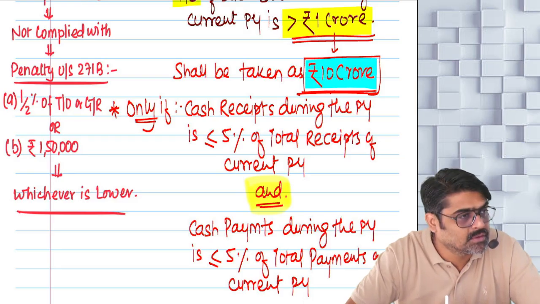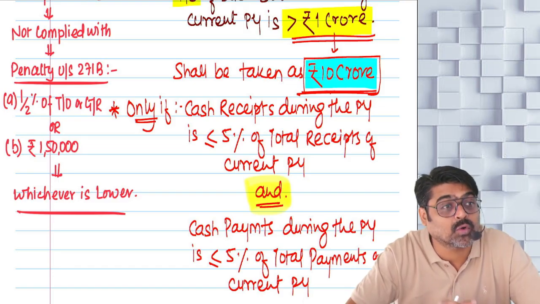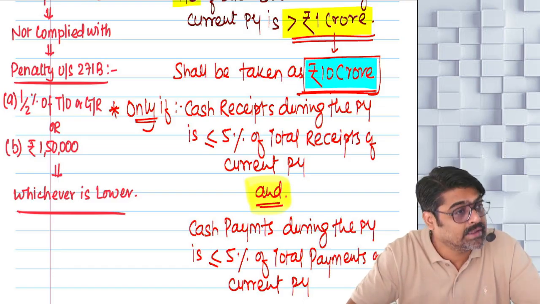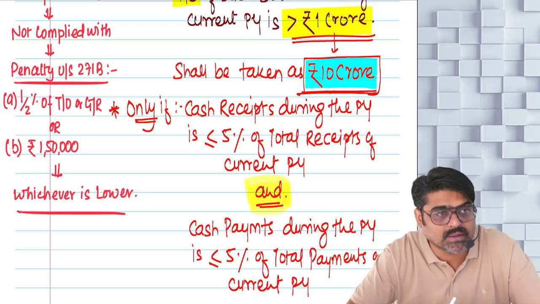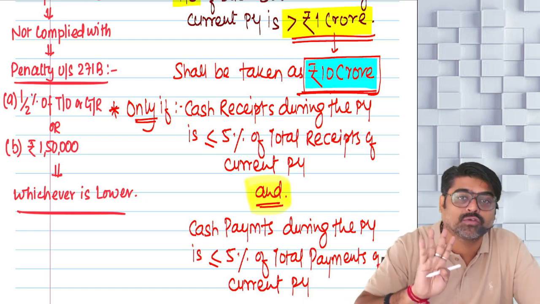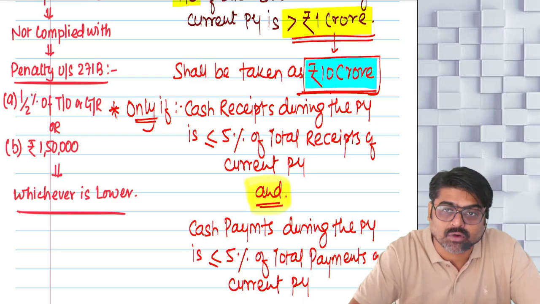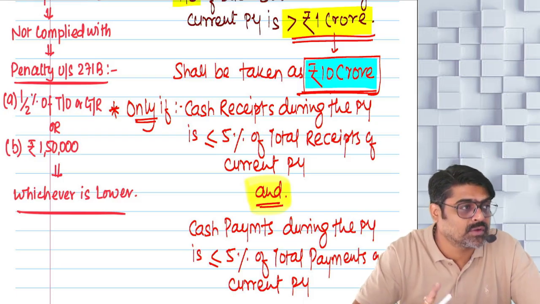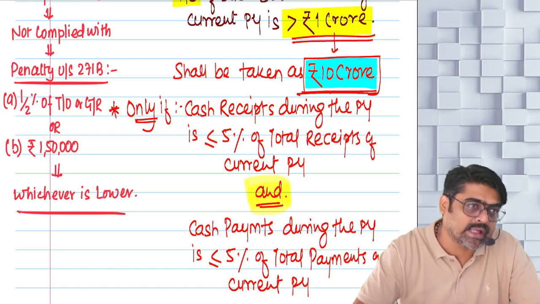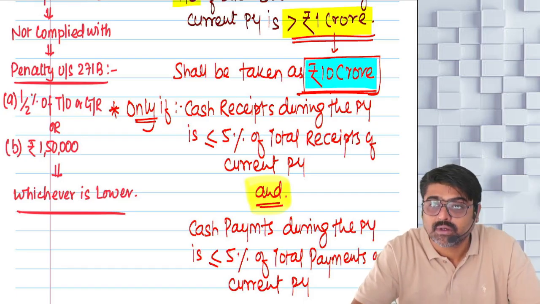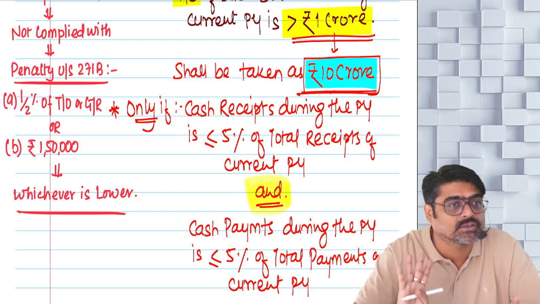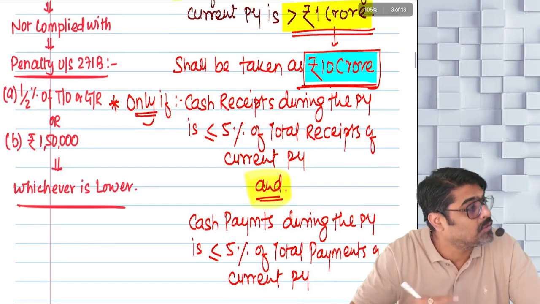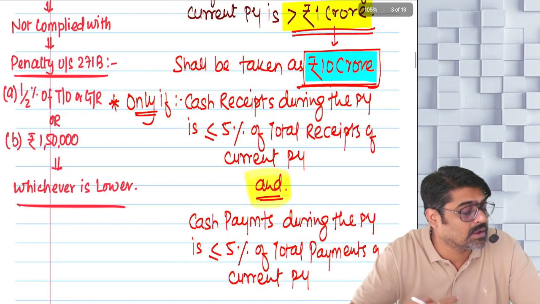Will you remember this? So are you in a business? Yes or no? Turnover of that business is more than 1 crore: compulsorily maintain the books and get them audited. But if the turnover is more than 1 crore but up to 10 crores, still you are not liable to get the books of accounts audited if, out of the total receipts in your business, 5% or less is in cash, as well as out of the total payments from your business, 5% or less is in cash. Understood? So this is the first case where the books of accounts are required to be audited.